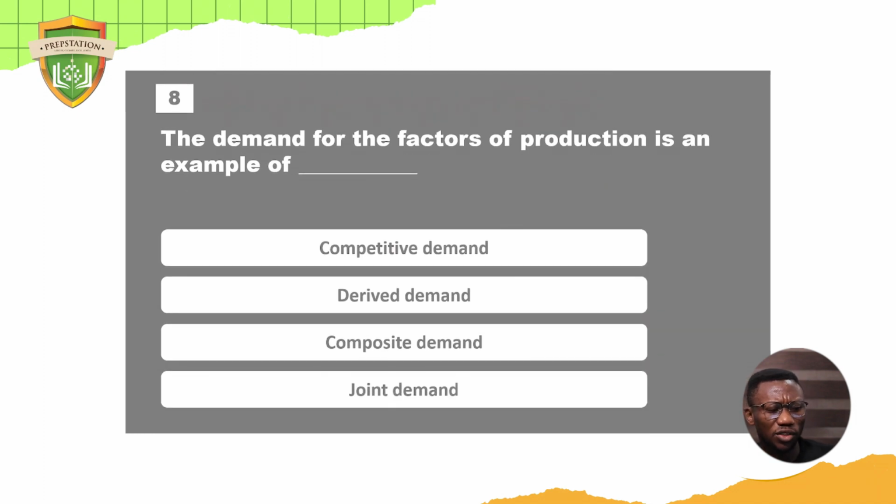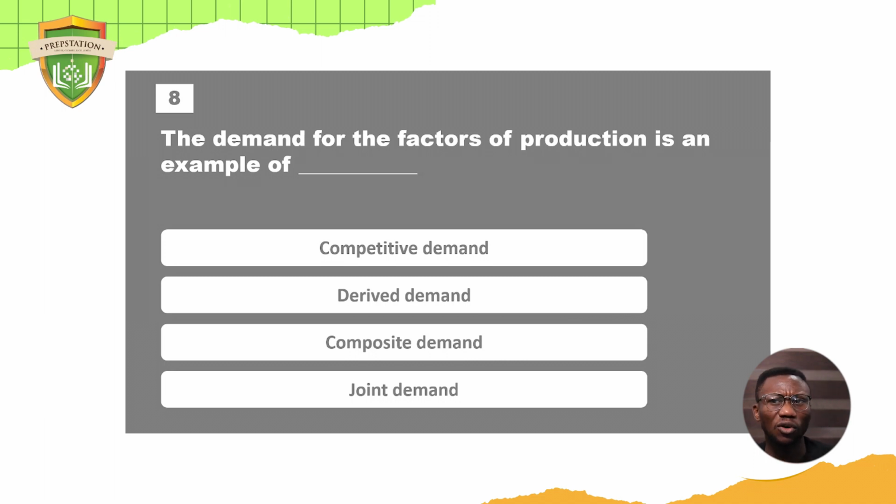Another question to test our knowledge: the demand for the factors of production is an example of what kind of demand? Is it competitive demand? Competitive demand is talking about demand between substitutes. Derived demand is the demand for a product that will give you something else. Like demand for sugar, not simply because you want to take in the sugar, but because you want to use it to make pie or waffle. So it's going to derive waffle for you later.